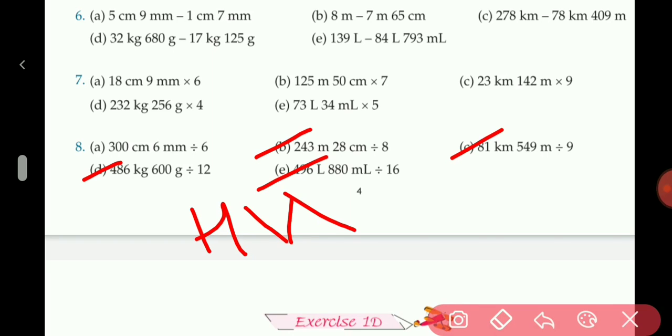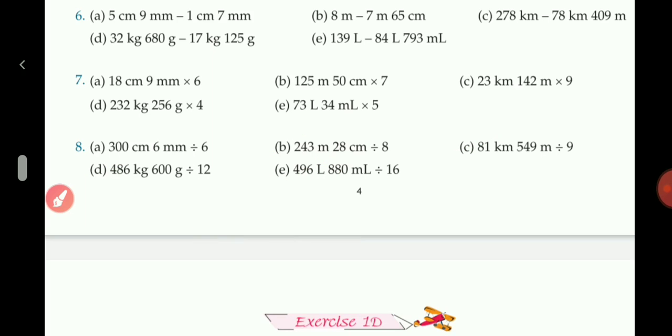Now your exercise is completed and you can do it in copy. Complete the exercise in maths copy.